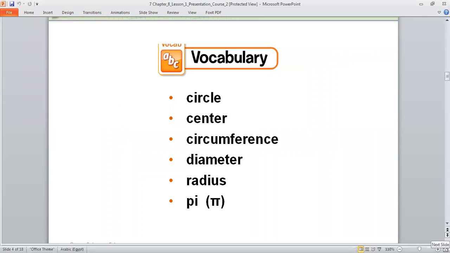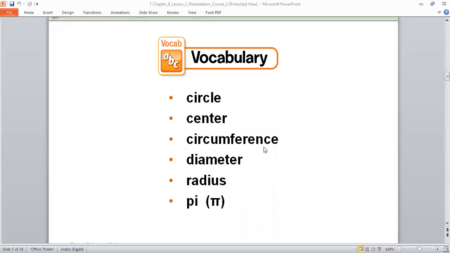Please be with me. The new vocabulary of this lesson, Ahmed Sagir, read. Circle, center, circumference. Again, repeat with me, Ahmed. Circumference. Diameter. Radius. And pi. It's called pi. This sign, Ahmed, in math, we call it pi.